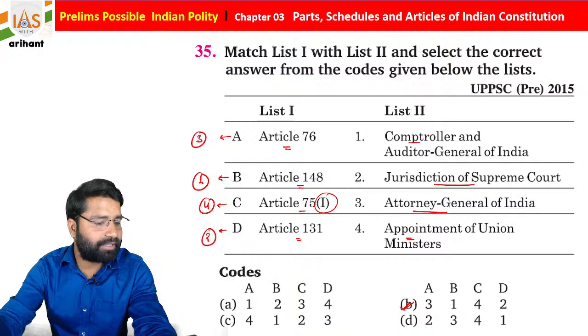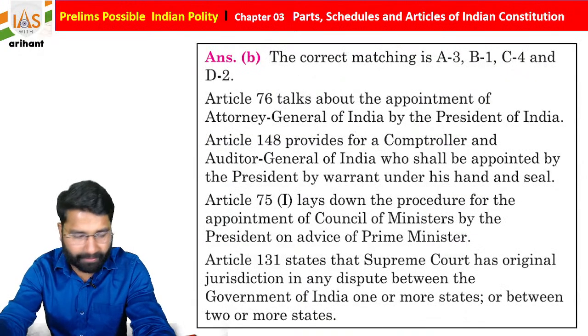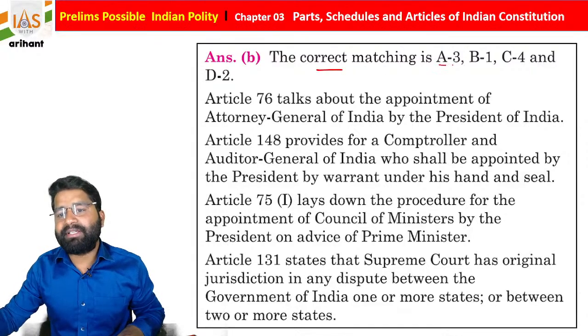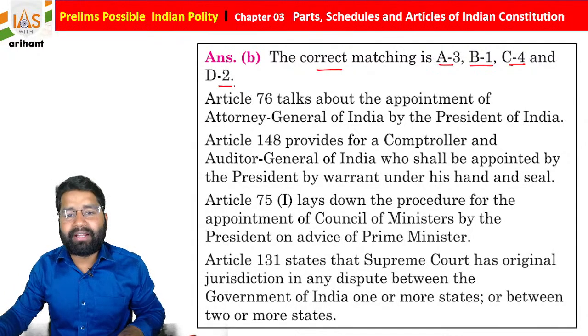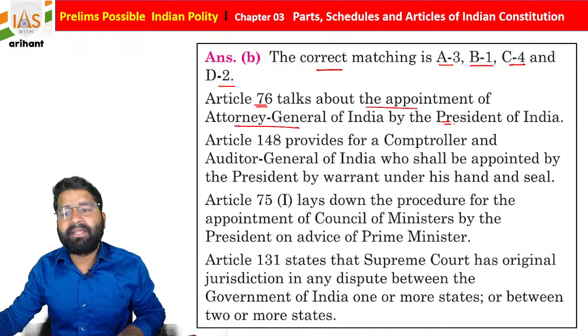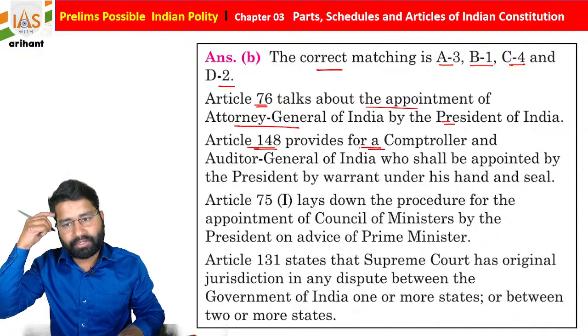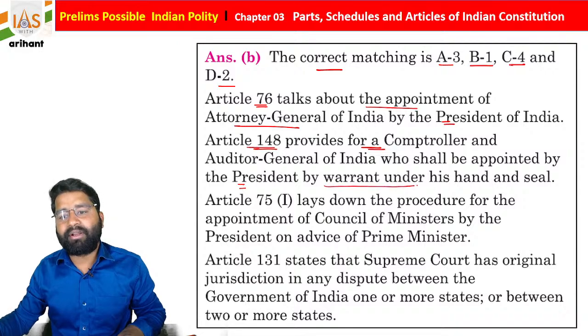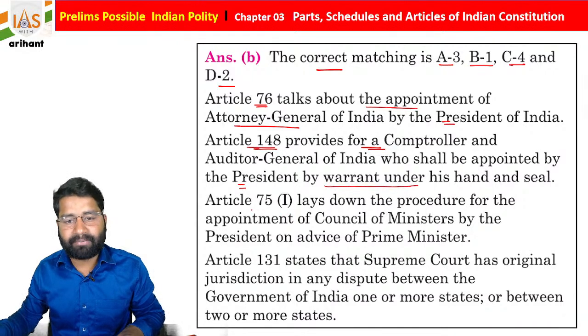Option B is going to be correct for the same, students. Okay, everyone, now just see the explanation. The correct match is A3, B1, C4 and D2. Article 76 talks about the appointment of the Attorney General of India by the President of India. Article 148 provides for the Comptroller and Auditor General of India, who shall be appointed by the President by warrant under his hand and seal.